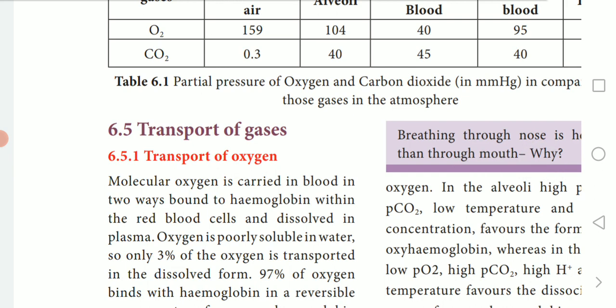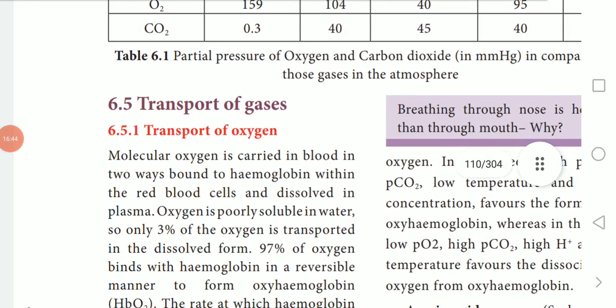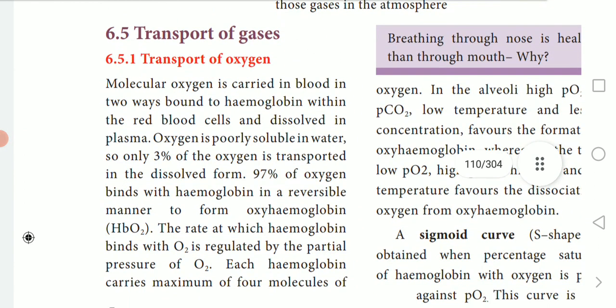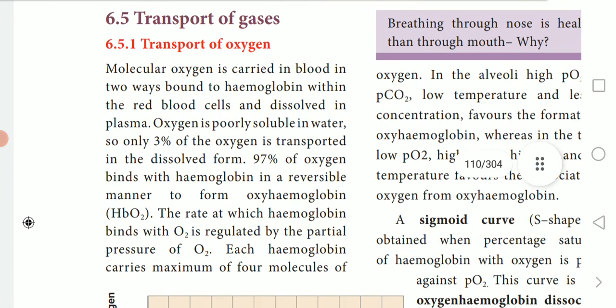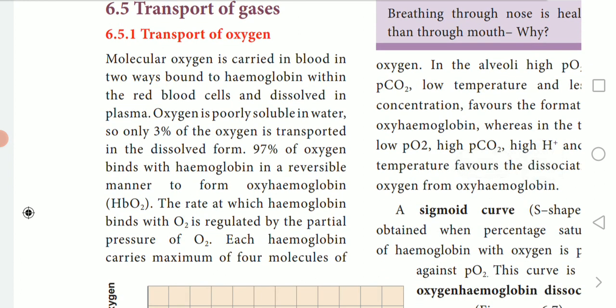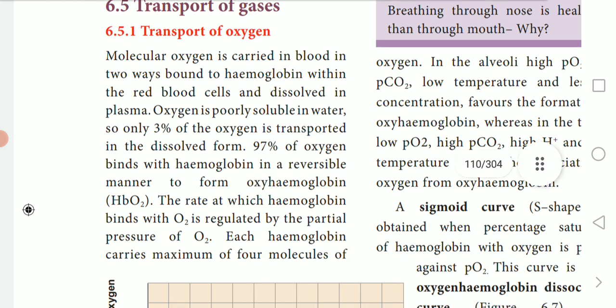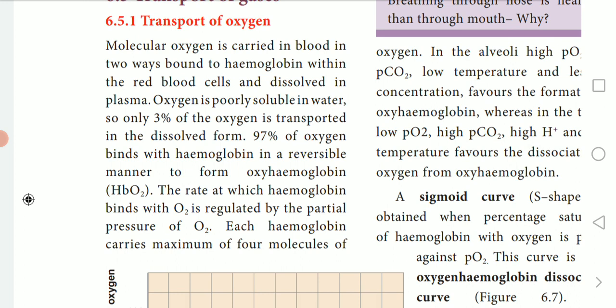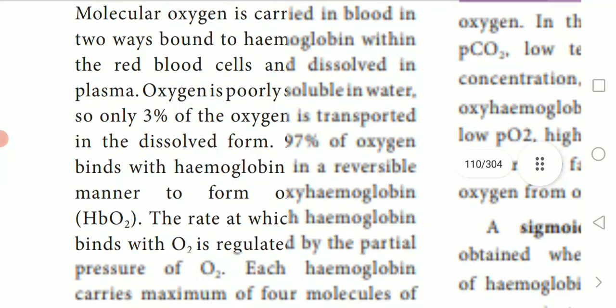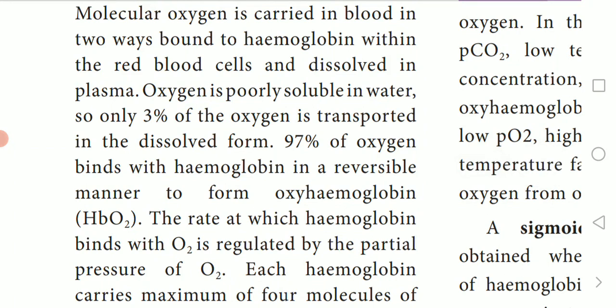In atmospheric air, oxygen is 159, whereas carbon dioxide is 0.3. In the alveoli, the oxygen is 104, and carbon dioxide is 40 millimeters of Hg. Hg means mercury. In deoxygenated blood, oxygen is 40, whereas carbon dioxide is 45, and in oxygenated blood, oxygen is 95, carbon dioxide 40. In the tissues, oxygen will be 40 and carbon dioxide will be 45. Just go through this one.